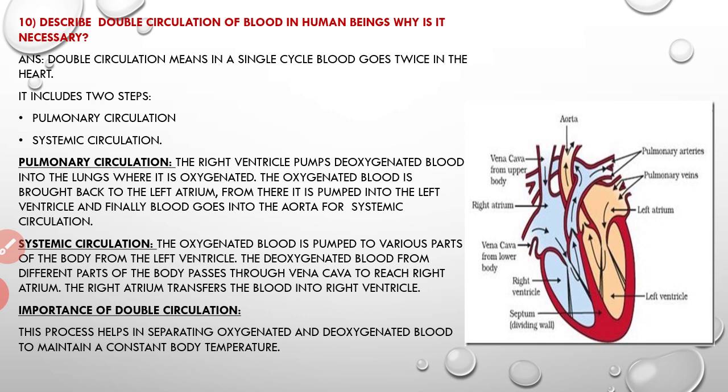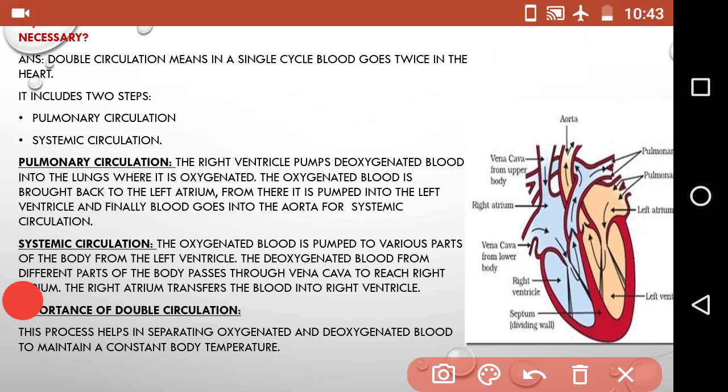So mainly it includes two steps: pulmonary circulation and systemic circulation. Okay, what is pulmonary circulation? The right ventricle pumps deoxygenated blood into the lungs, where it is oxygenated.